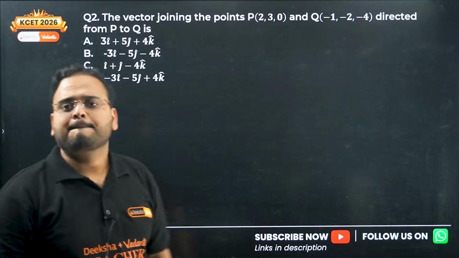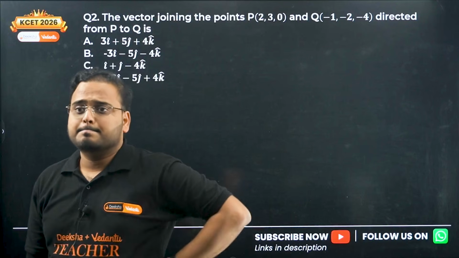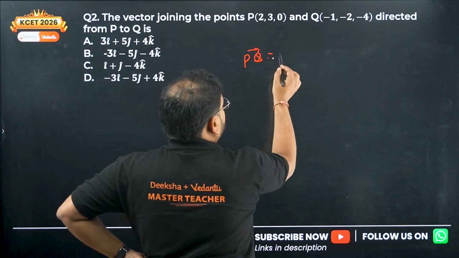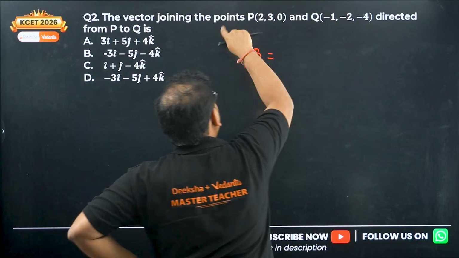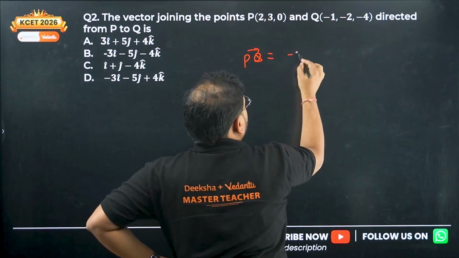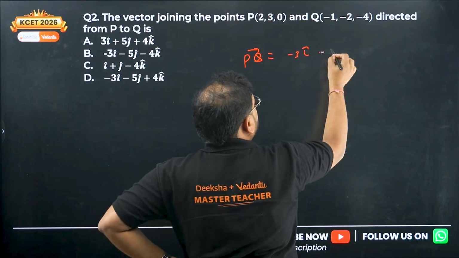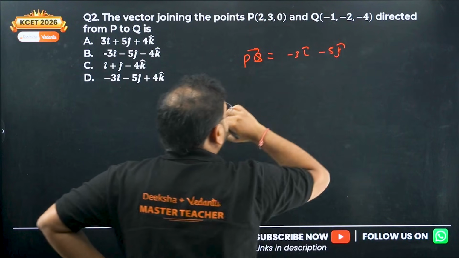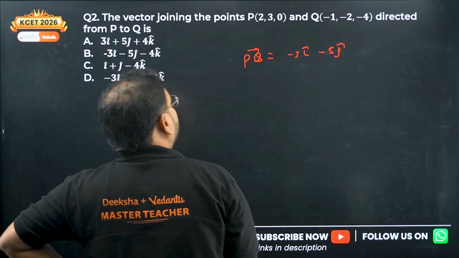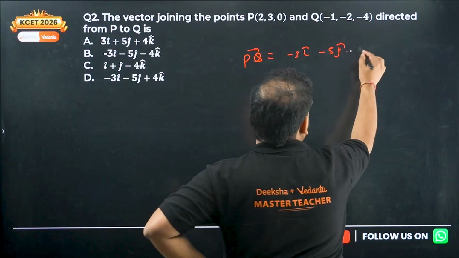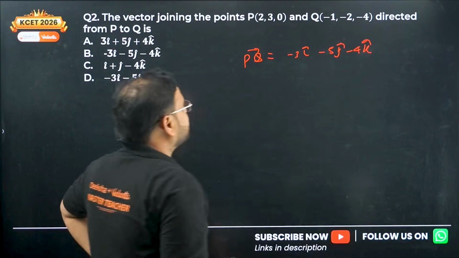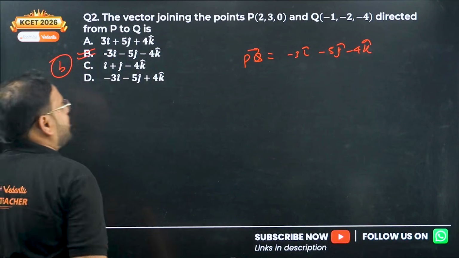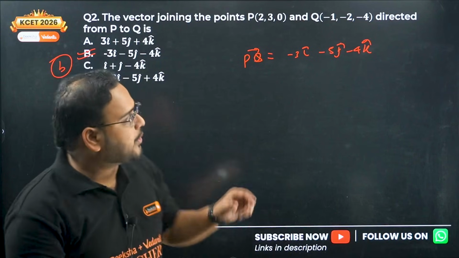Question number 2 now. The vector joining the points 2, 3, 0, and this, directed from P to Q. Vector PQ. You will subtract from this to this in that case, right? From P to Q it is given means minus 1, minus 2. So minus 3 i cap, minus 2, minus 3. So minus 5 j cap, and minus 4, minus 0. So minus 3, minus 5, and minus 4 k cap. The answer is option B. Fair enough, clear. Question number 2 is also very easy.